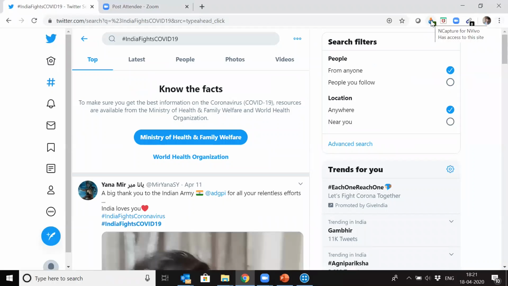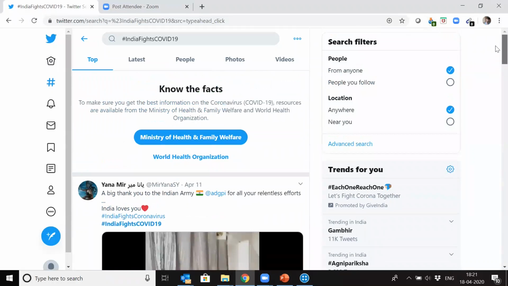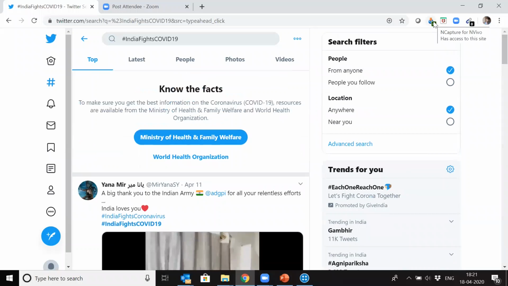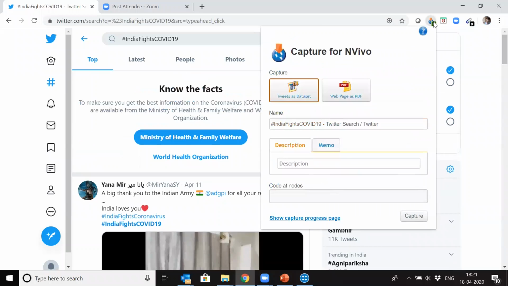Whenever we install NVivo, the application NCapture automatically gets installed on your browsers. So this has been installed, and this is used for capturing the data. Let's say I want to capture the tweets in this specific thing. So I just click on this and I capture tweets as dataset, and I capture it.